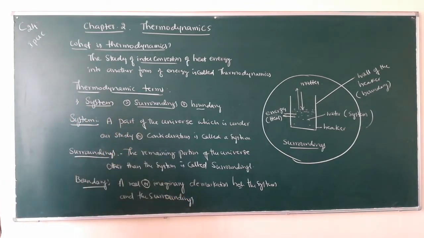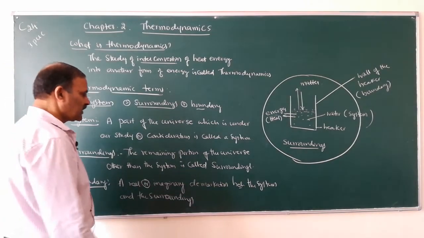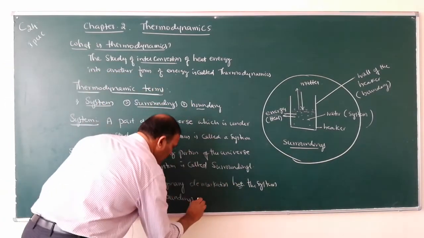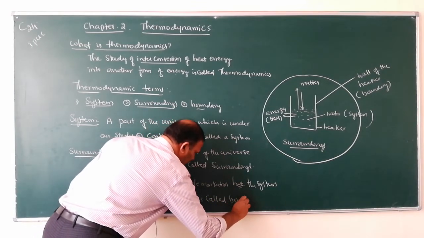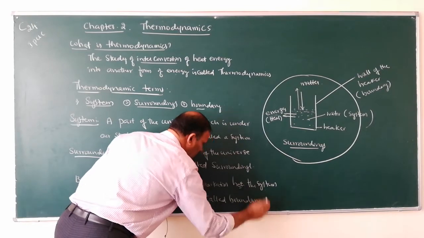A real or imaginary demarcation between the system and the surroundings is called boundary.